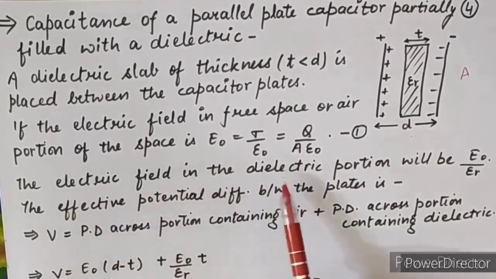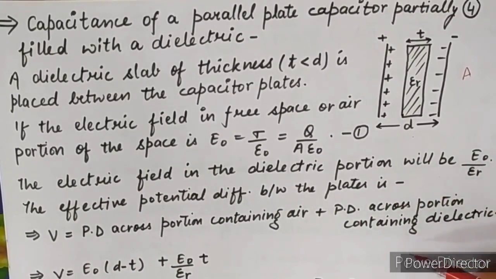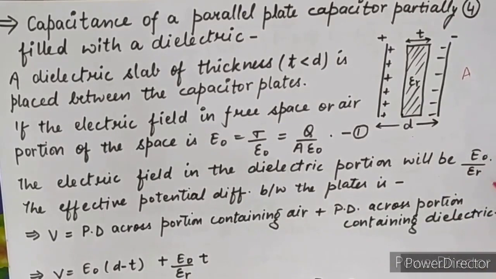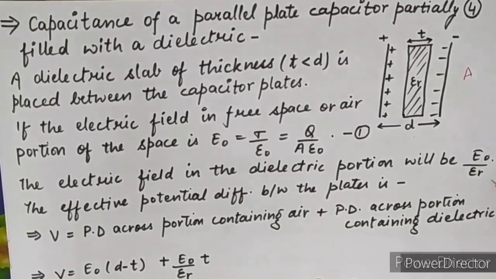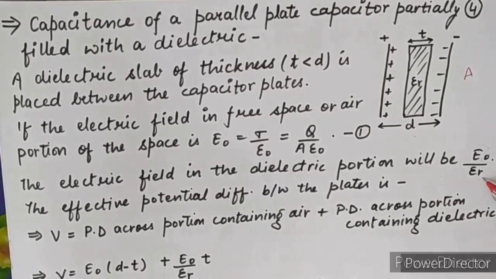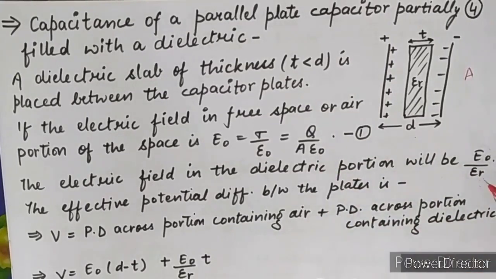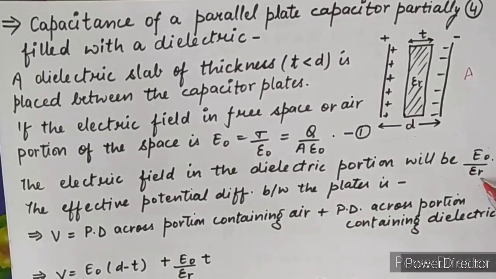The electric field in the dielectric portion, if there is a dielectric portion also there, what is its value? The value of the electric field is E naught upon epsilon R. This is the relation if a dielectric medium is filled. The value of the electric field due to the dielectric medium is E naught upon epsilon R. Two equations we have: this is for the free space electric field value, this is for the dielectric medium electric field value.